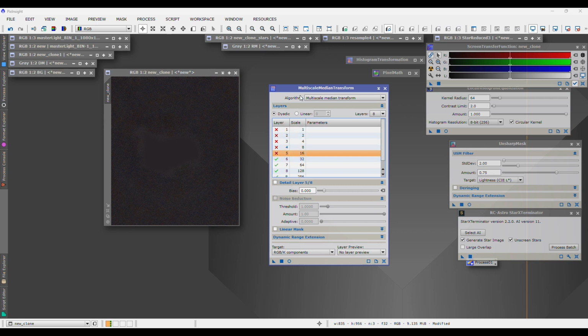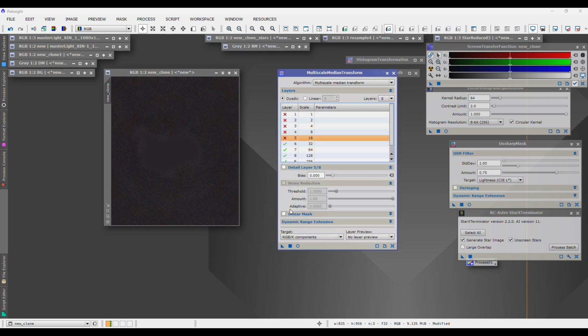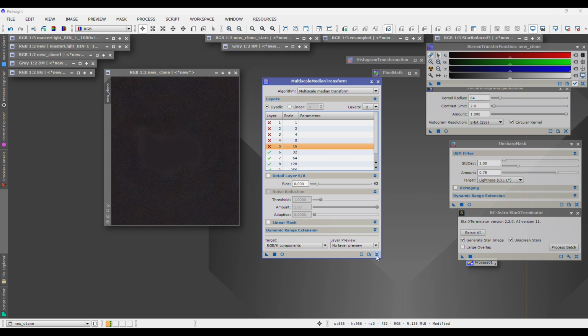So turn off the first 5 layers, and then everything else should be default. If you've played with the Multiscale Median Transform tool before, you might want to first reset it by clicking this reset button in the bottom right corner, then set your layers to 8, then turn off those 5 layers